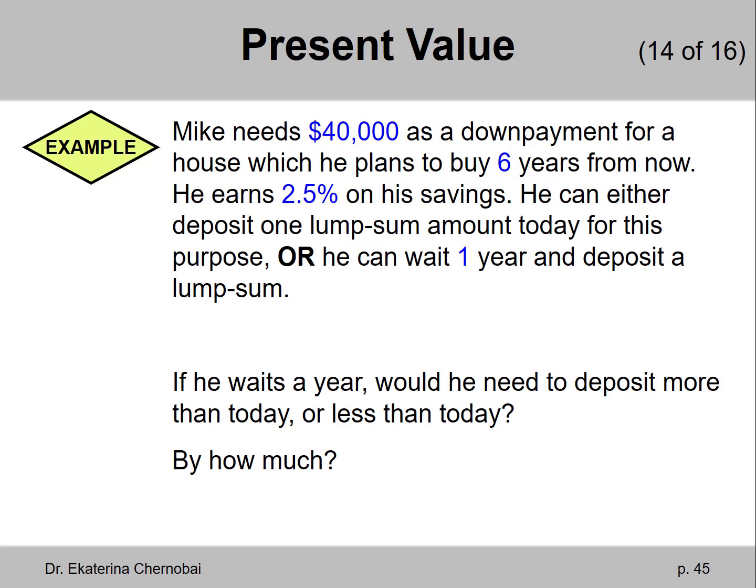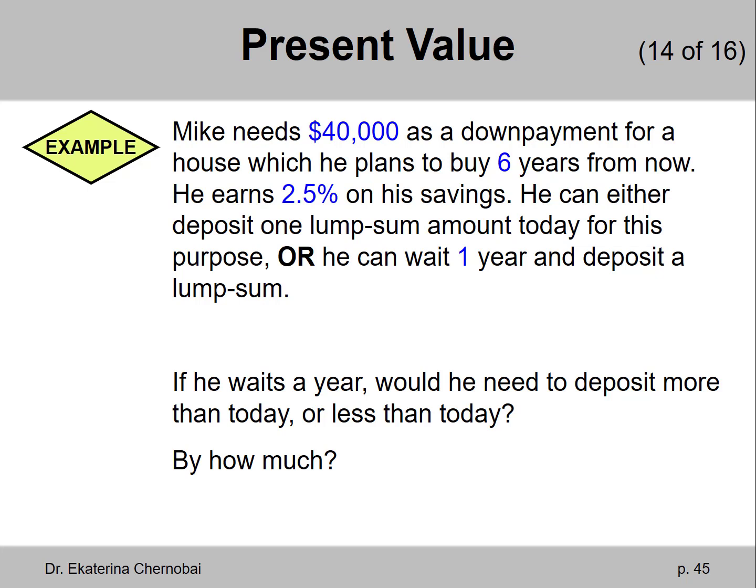Example, Mike needs $40,000 as a down payment for a house, which he plans to buy 6 years from now. He earns 2.5% on his savings. He can either deposit one lump sum amount today for this purpose, or he can wait 1 year and deposit a lump sum then.